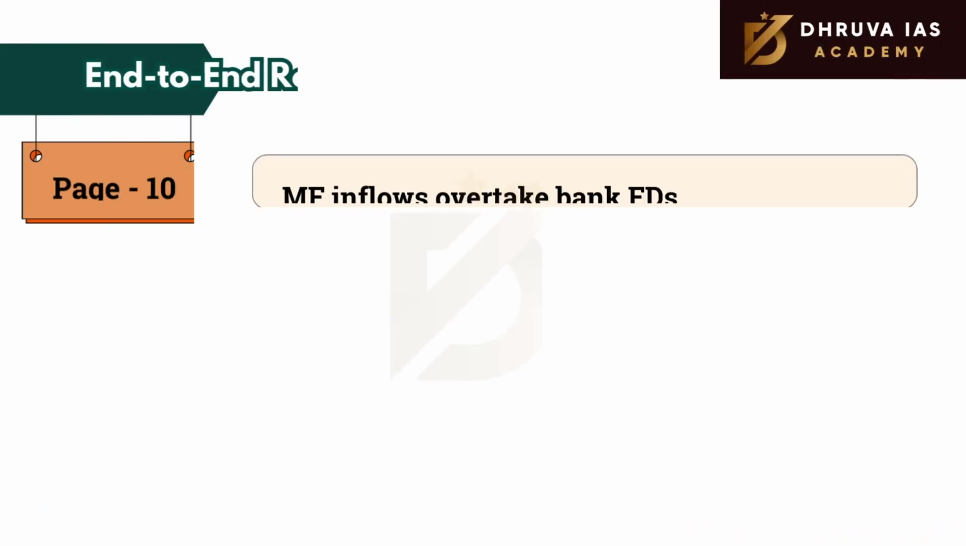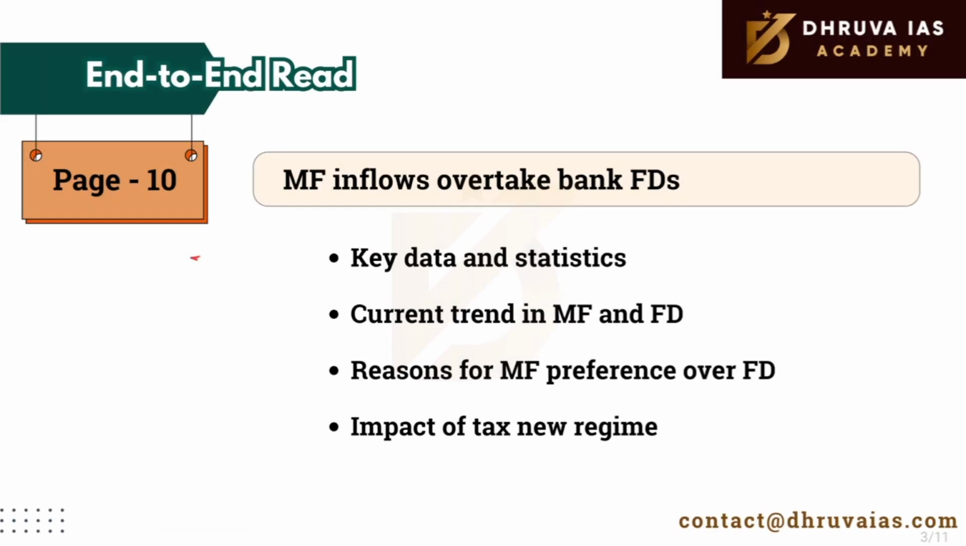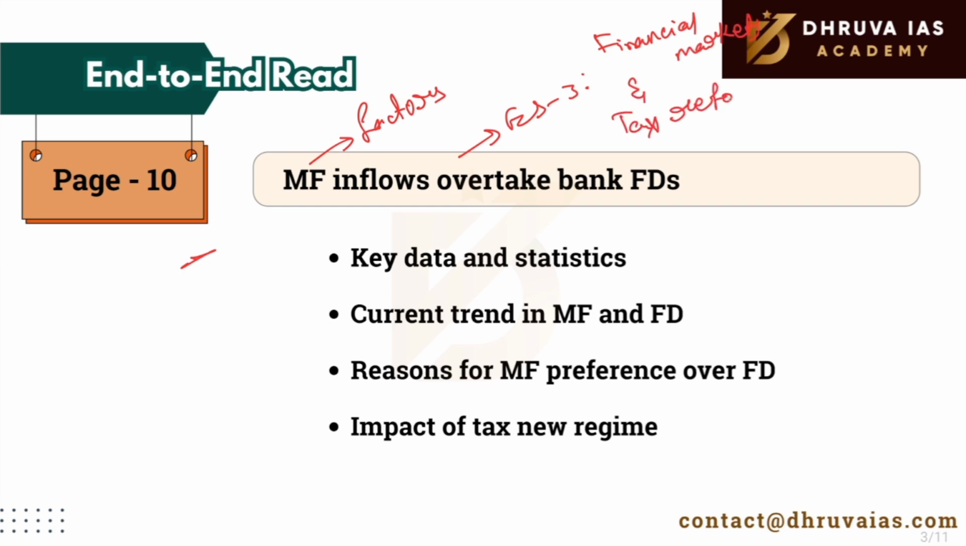The next article that we will be reading under this category is on page number 10. This article discusses the trend of mutual funds inflow surpassing bank fixed deposits. The article also mentions the factors responsible for this trend. It is related to GS3 Indian economy, especially when we talk about topics like financial markets and tax reforms.